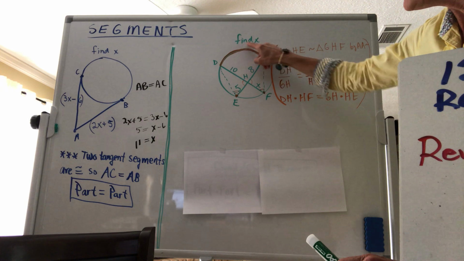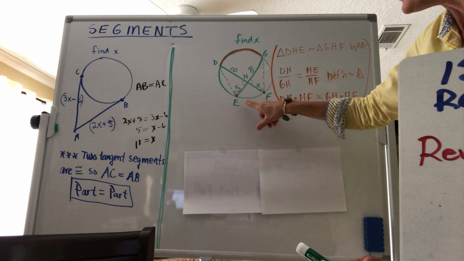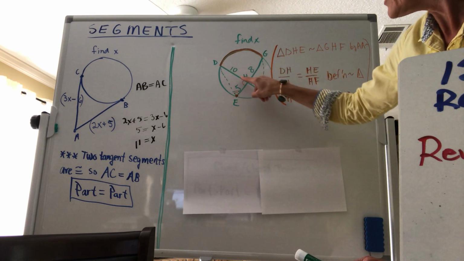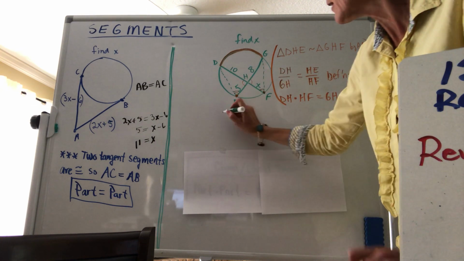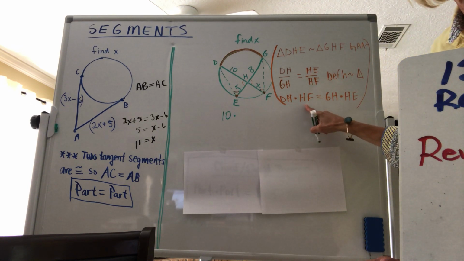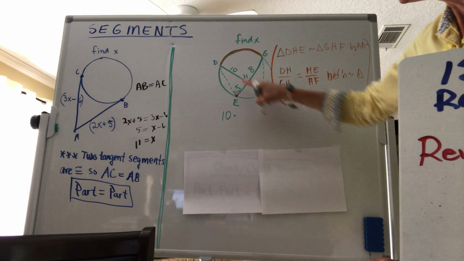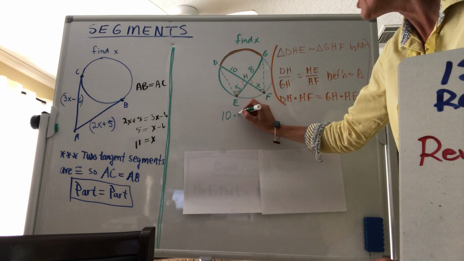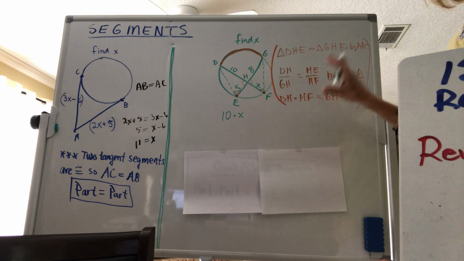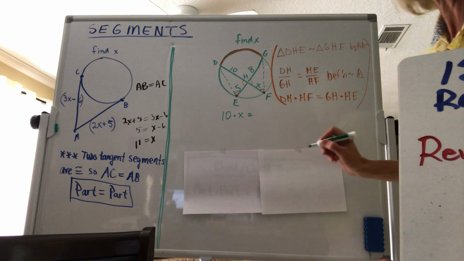So if it says in my green problem here, find X in my green circle, I'm looking at it and saying, oh, all I have to do is take DH. Well, look at that. DH is just 10, and multiply that by HF. So look, all we're doing is going along one chord and multiplying the two parts. You don't have to show all this at all. It just shows you where it came from. All I have to write is 10 times X.